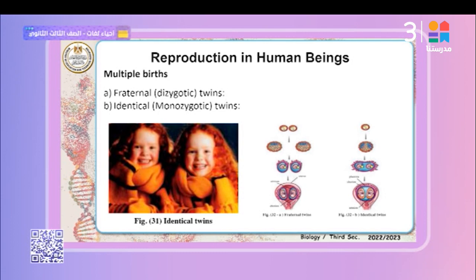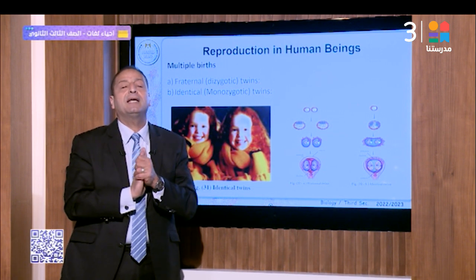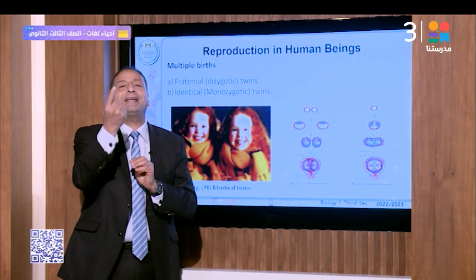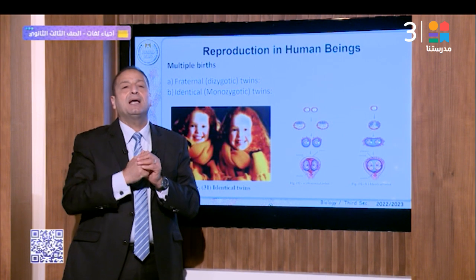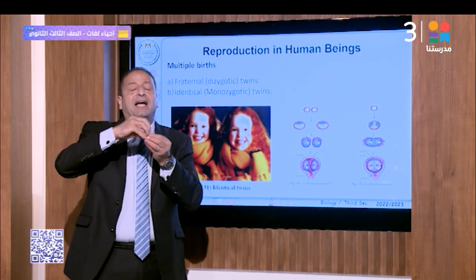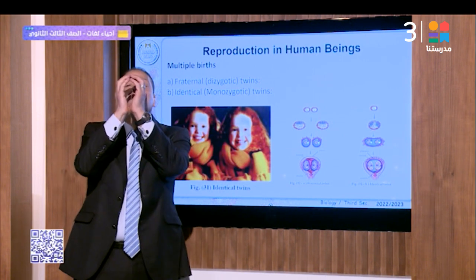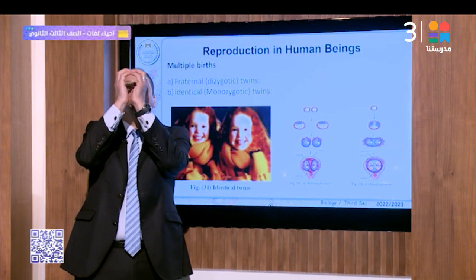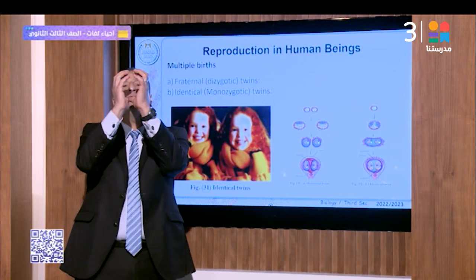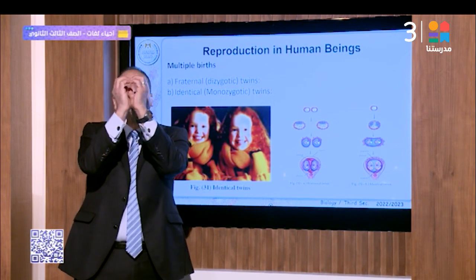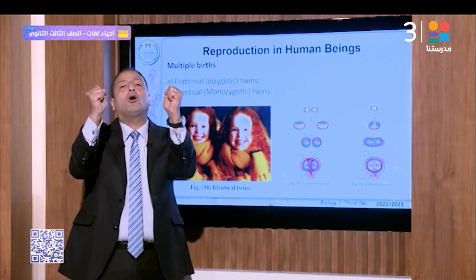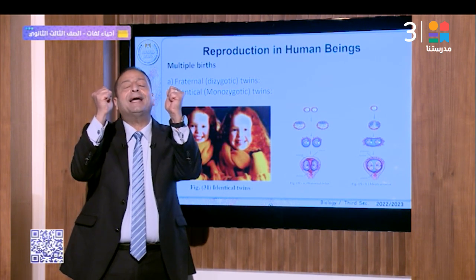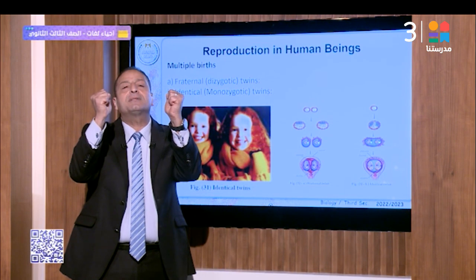Another type of multiple birth is called identical twins. It is produced from one ovum, the secondary oocyte released from one ovary, and fertilized by one sperm. After fertilization, forming the zygote, it divides identically into two masses. So it's called monozygotic, or identical twins.